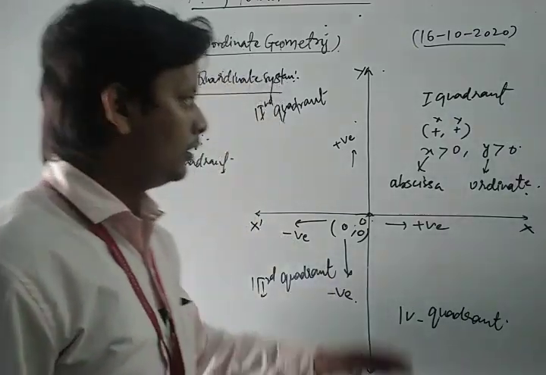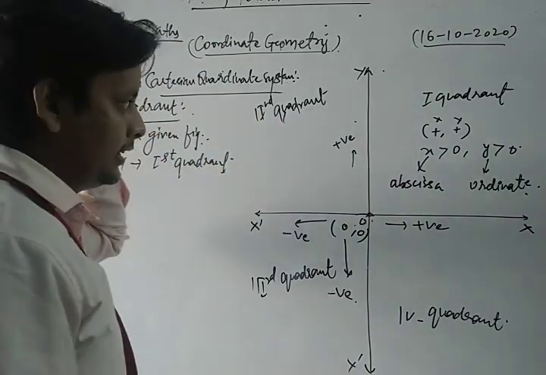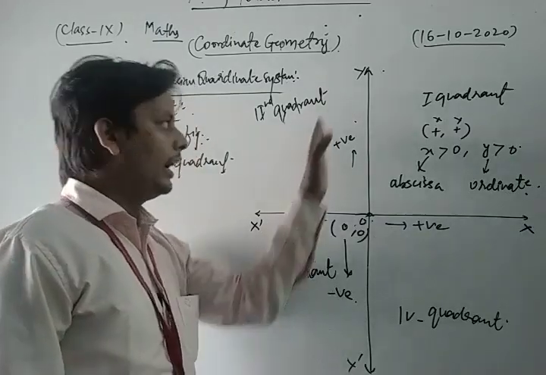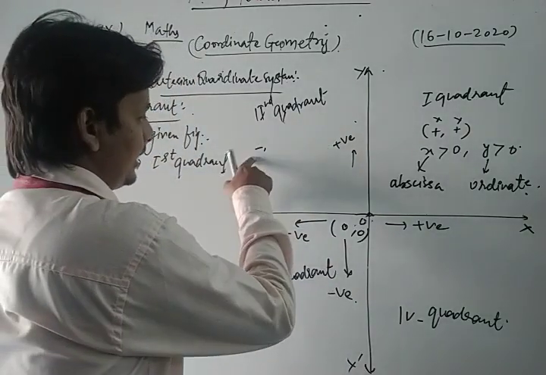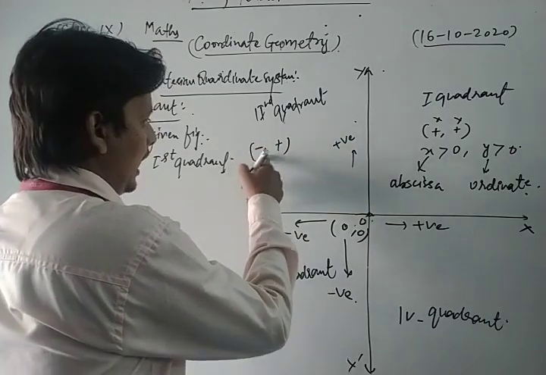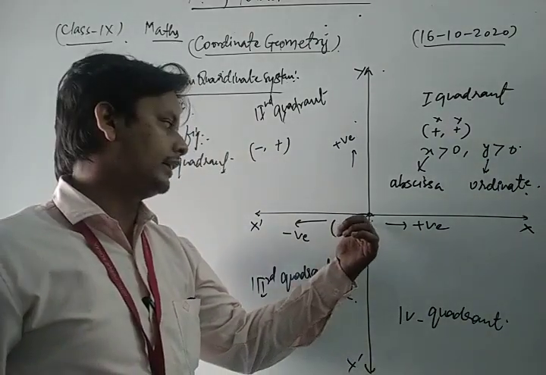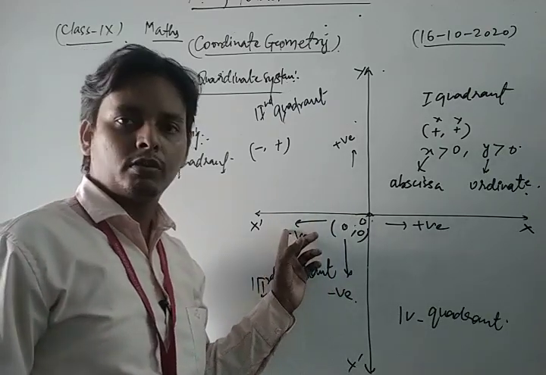Now, dear friends, we discuss your second quadrant. In the second quadrant, this is the negative direction of x and this is the positive direction of y. So in that quadrant the abscissa is negative but the ordinate is positive, because from the left side of the origin O, this is the negative direction of x.